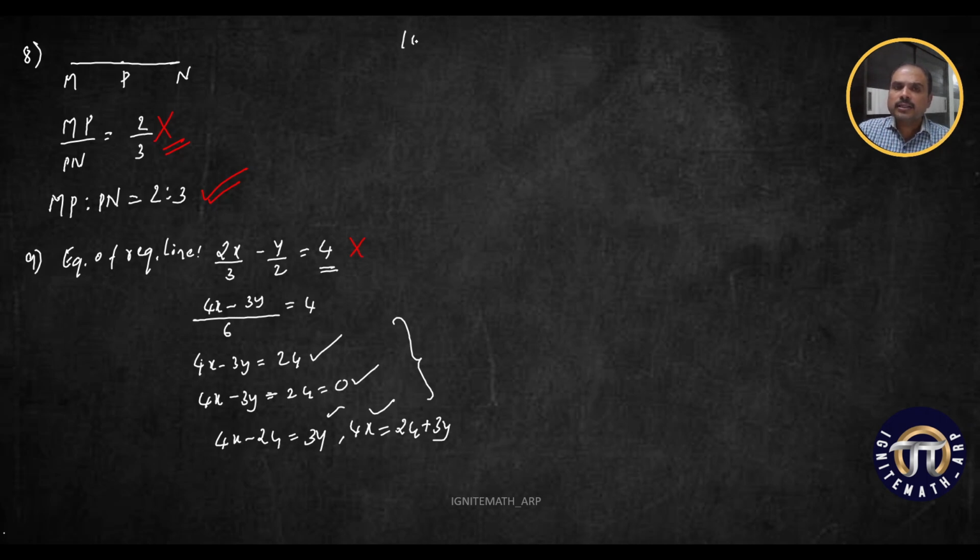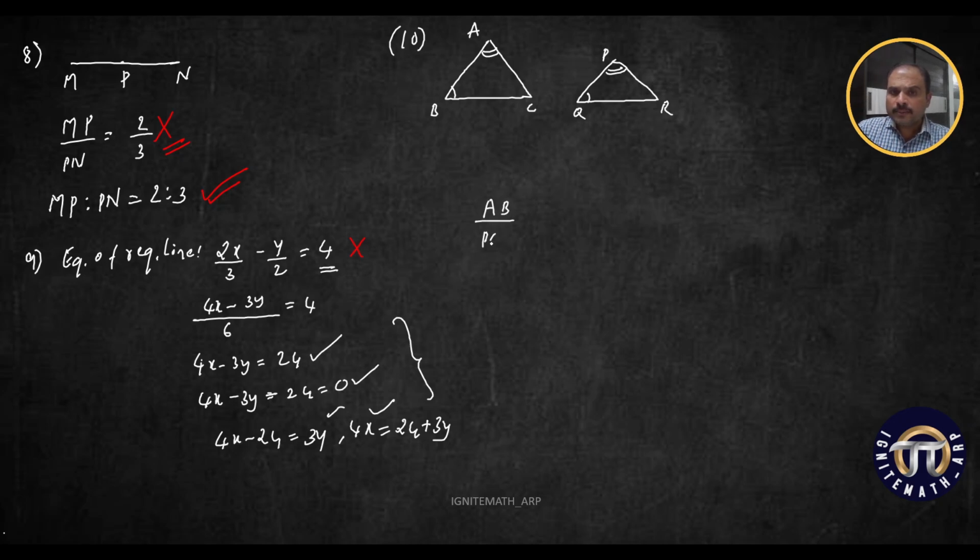Clear, children? Right. So the next point, the 10th point, is: suppose I am giving you a triangle, or in any of the figures you have got two triangles, what tendency do you have, children? Suppose you see the triangles over here, directly you will say that, okay, if this angle is equal to this angle is equal to this angle, then I would say that AB by PQ is equal to BC by QR is equal to AC by PR.